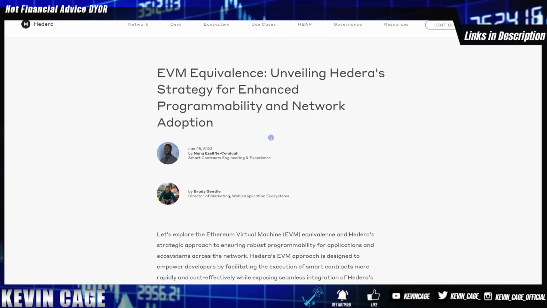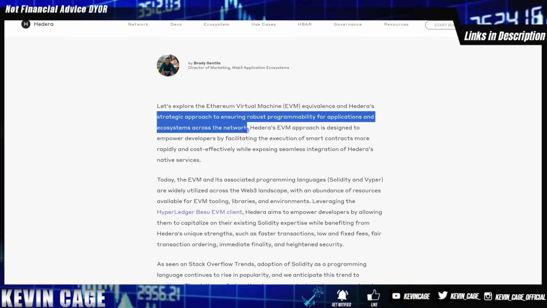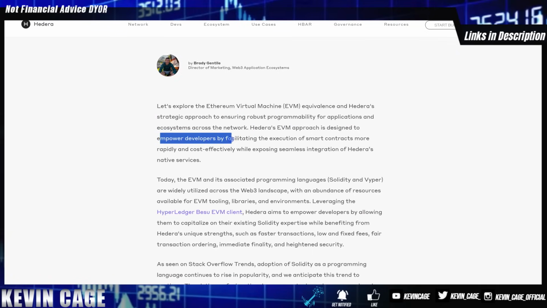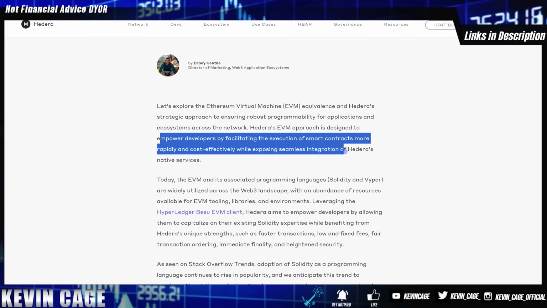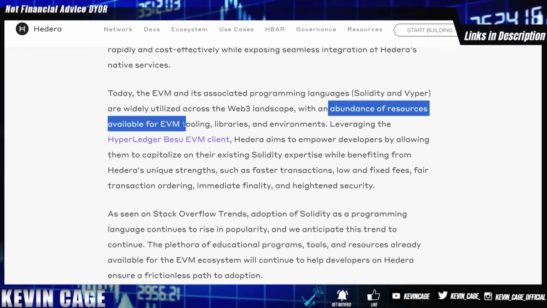We can see their strategy in terms of smart contracts called EVM equivalence. So this is a strategic approach to ensure robust programmability for applications and ecosystems across the network, designed to empower developers by facilitating the execution of smart contracts more rapidly and cost-effectively while exposing seamless integration of Hedera's native services. So Hedera's smart and they're doing things their own way as well, with an abundance of resources available for EVM tooling, libraries, and environments already set up.